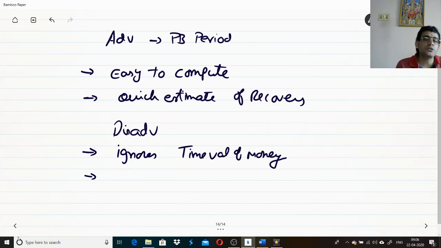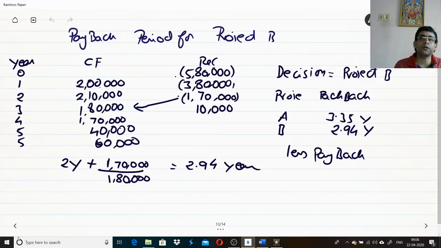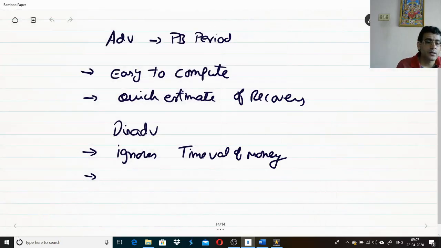Second disadvantage: there may be projects which give benefits in the long term, but here we are focusing only on the short term. So you are ignoring the projects which give you long-term benefits.